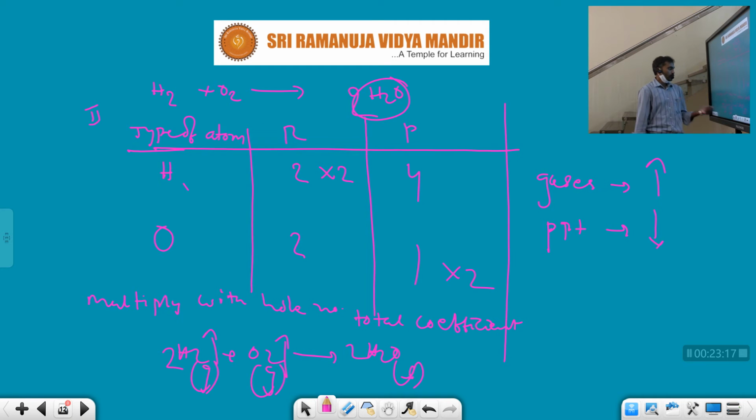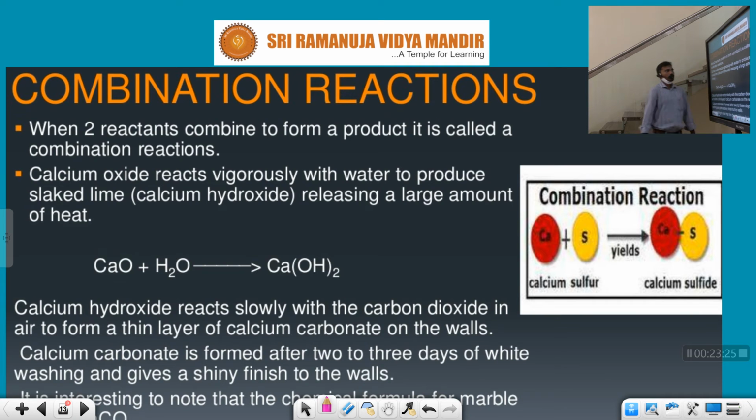The remaining ones, liquid and gases, we already know: liquid is L, so that's enough. So this is the balancing of equations; like this we have to balance. Then types of reactions.